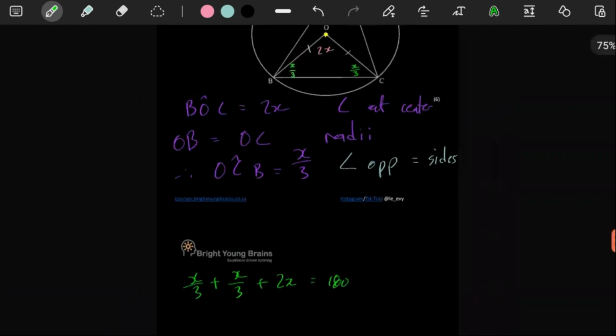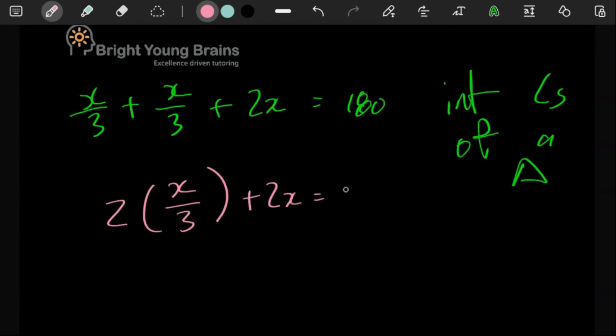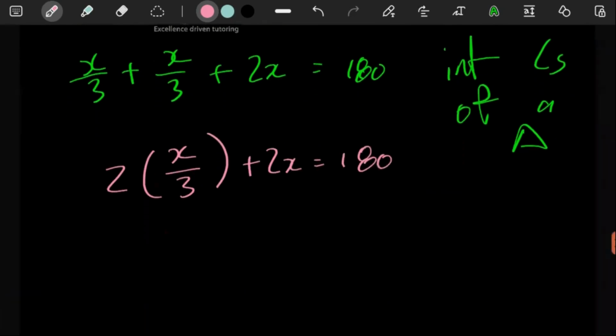They need to give us a 180. The reason is interior angles of a triangle. So here now, these 2 added together, it's 2 of the same thing. So we have 2X over 3. And then 2 times X is just 2X.